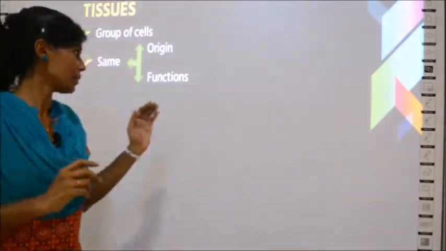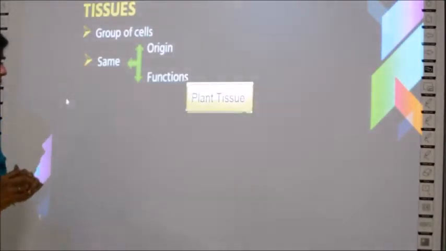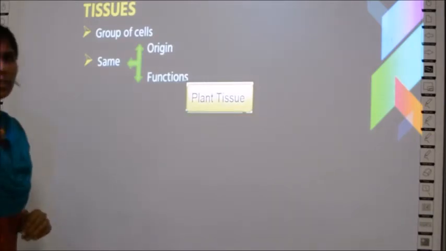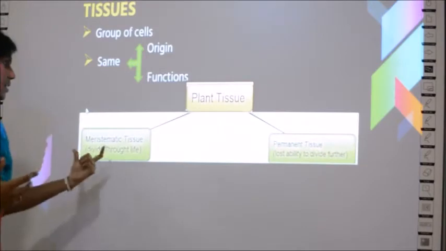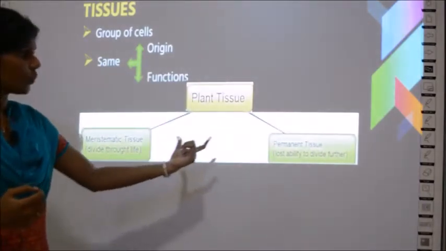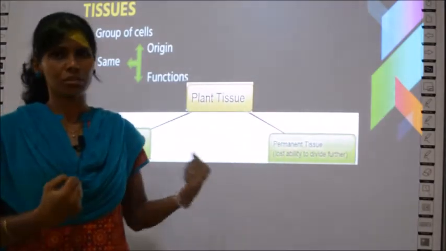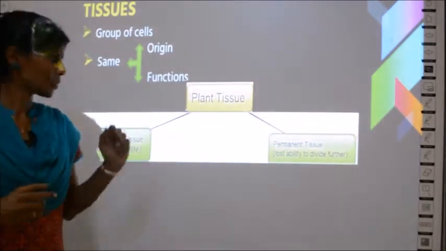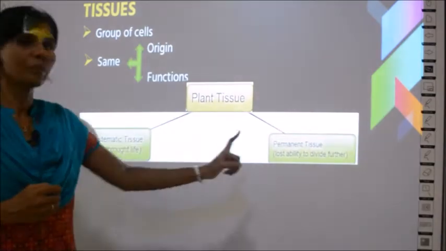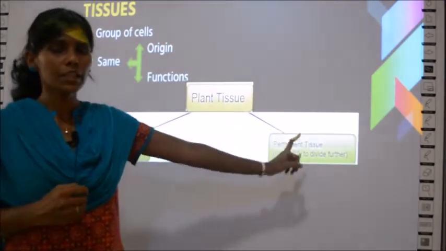Tissues are of two types. You can classify tissues into two types. What are those two types? One is called meristematic tissue and the second one is called permanent tissue. So these groups of cells are categorized into two types. One is called meristematic tissue and the second one is called permanent tissue.